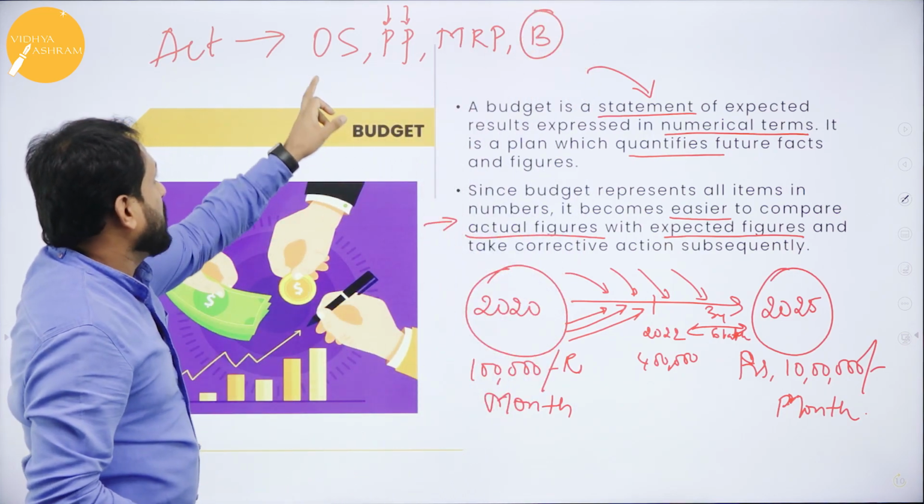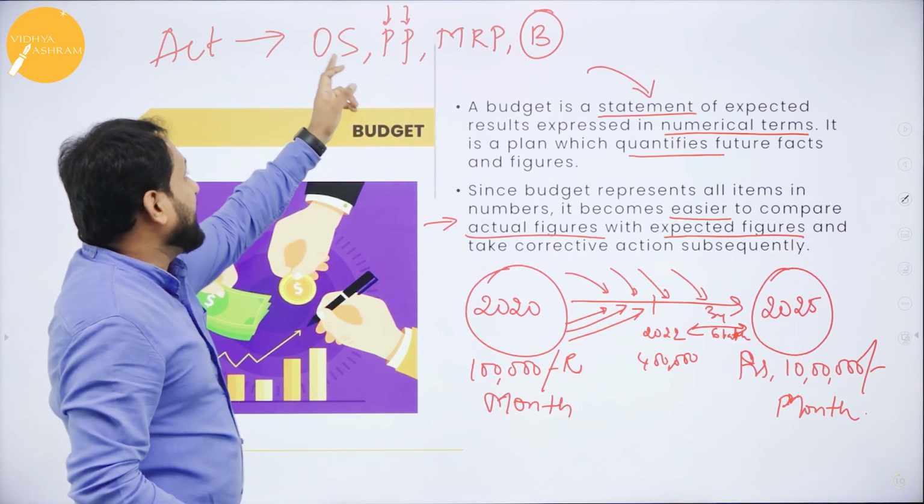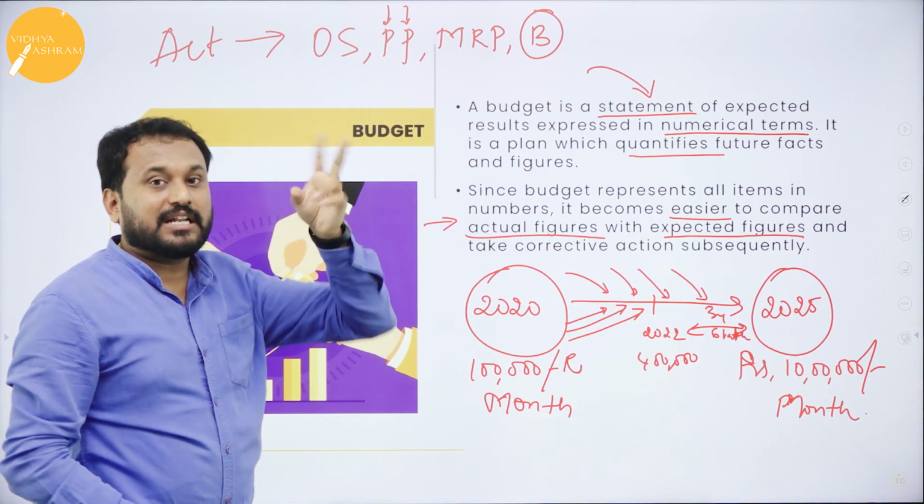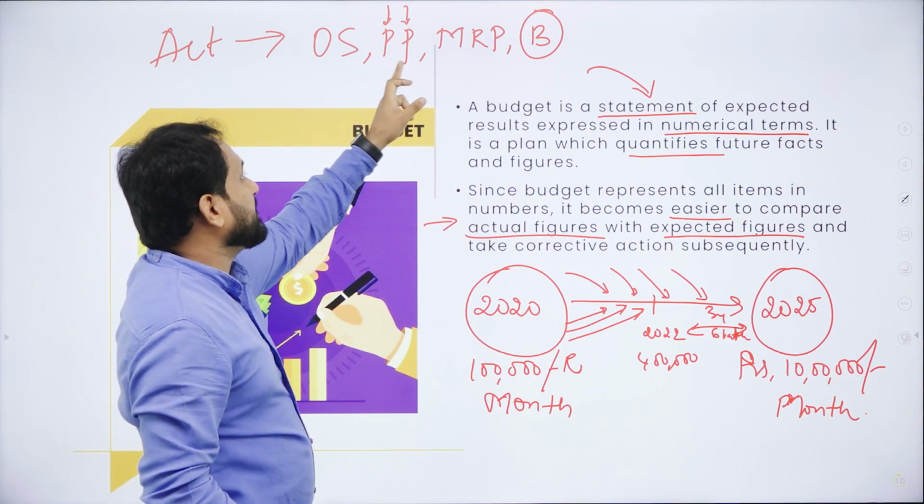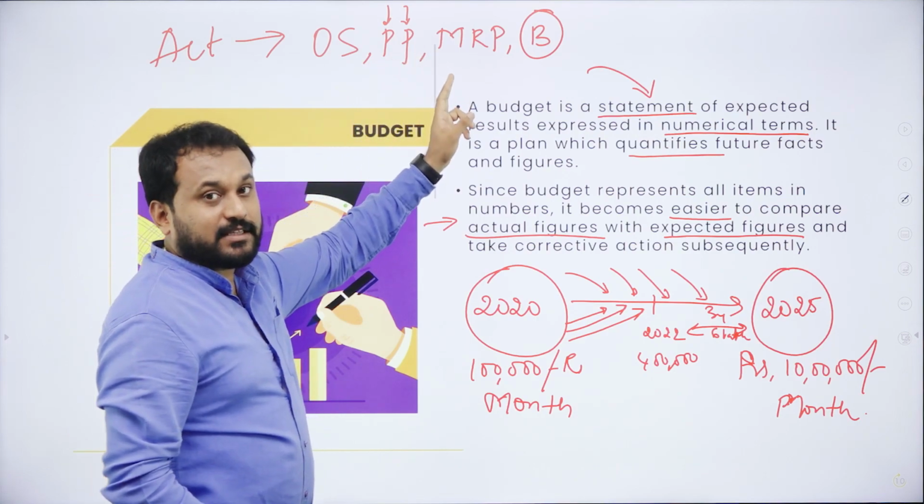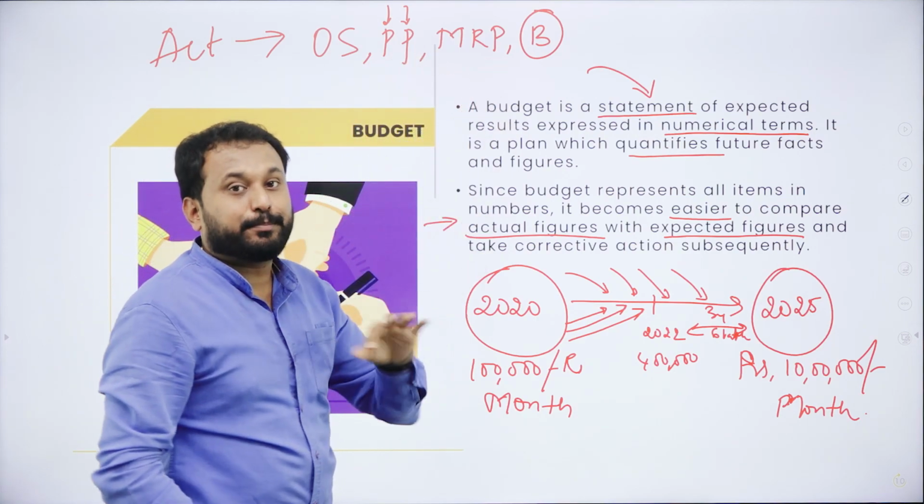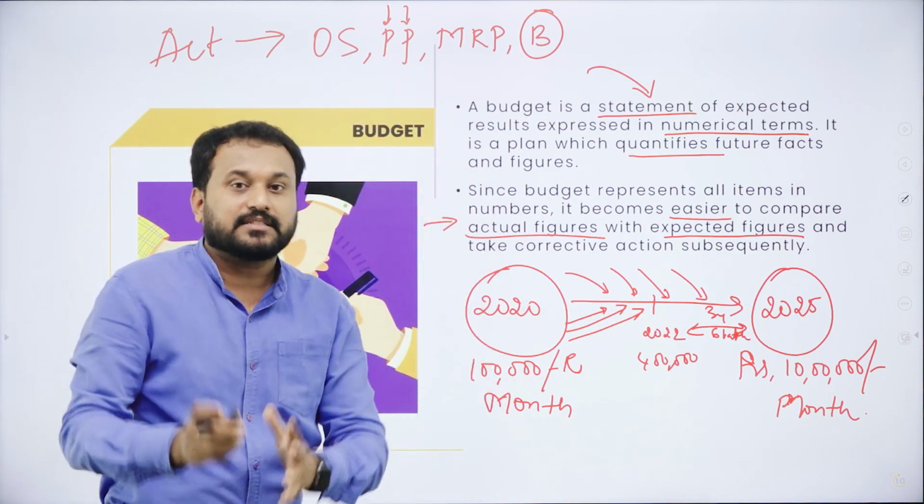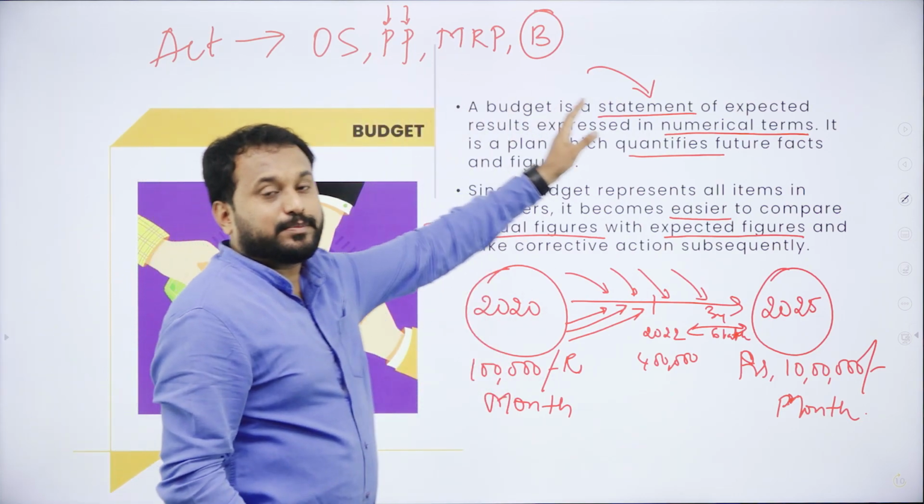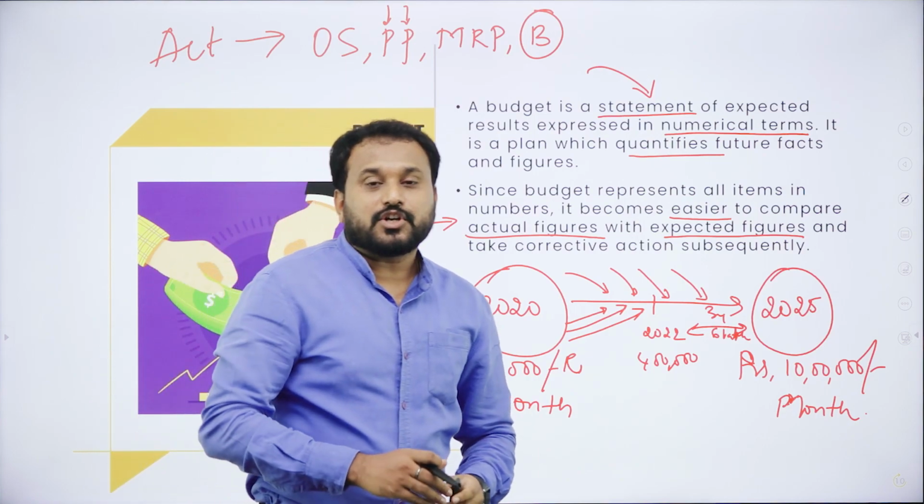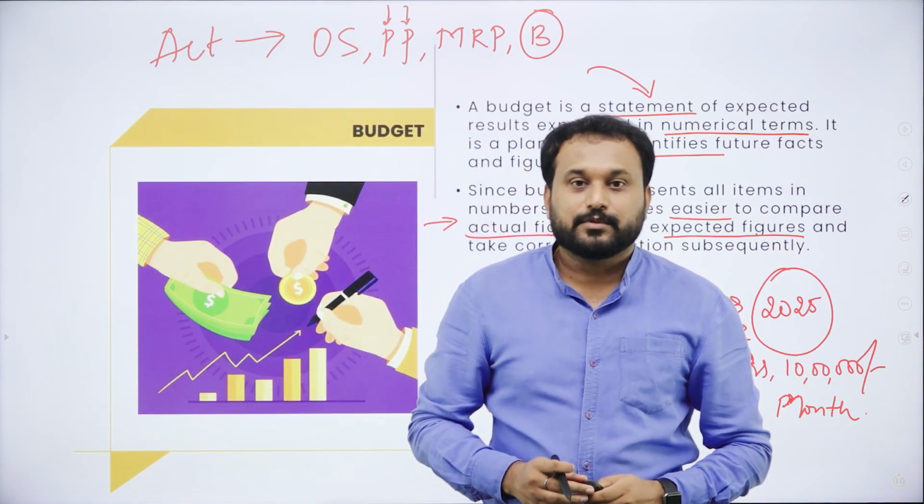Now understand. O means objective, S is strategy, P is policy and procedure, P is policy and procedure. M is method, R is rule, P is program. Program means everything is included. Program. And the last one is budget. This is called types of plan for you students.